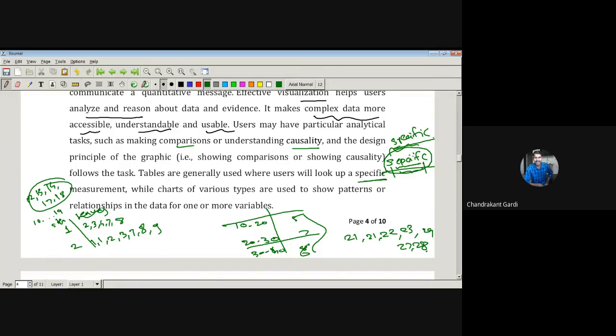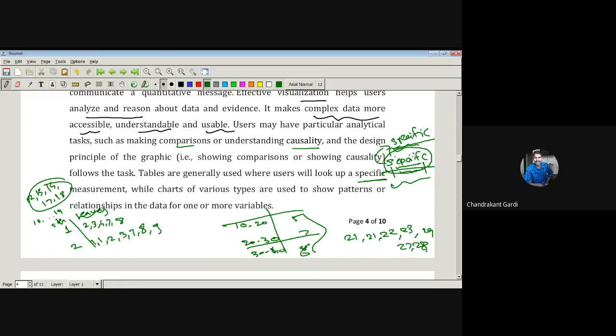And therefore, we can say this is a merit of the brain as well as a demerit, because suppose this is a code, and it has to be read in a specific order, and it is not read that way, then there is going to be a problem. So this is the problem that happens with visual representation.